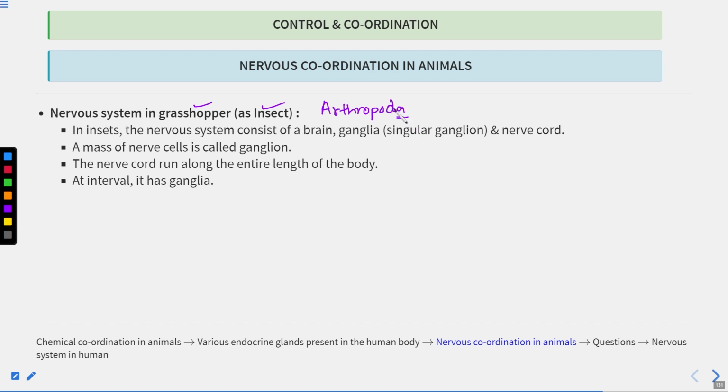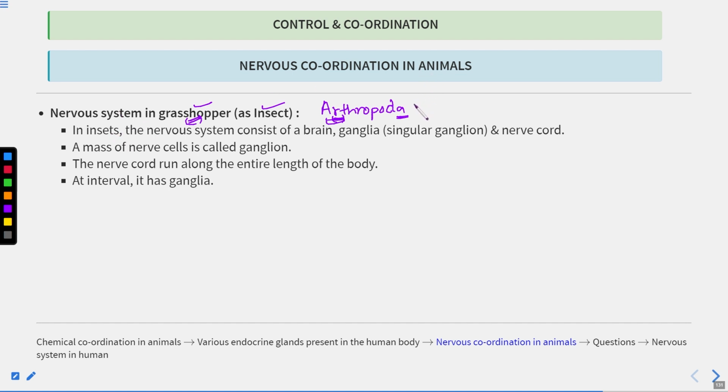When we were talking about the excretory system also, we talked that from the Arthropoda, the specialized kind of organs started developing. So respiratory organs also start developing in Arthropoda, excretory system also starts developing, and you can see the nervous system is also quite developed in insects. Clear?